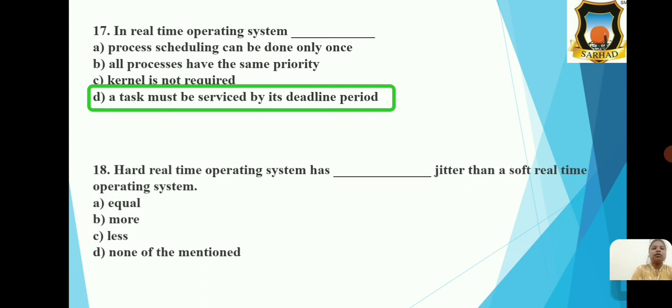Next MCQ. Hard real-time operating system has dash jitter than a soft real-time operating systems, and the options are option A equal, option B more, option C less, and option D none of the mention. So the correct option is option C, that is less.